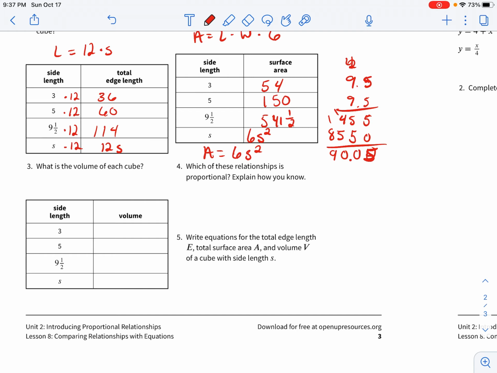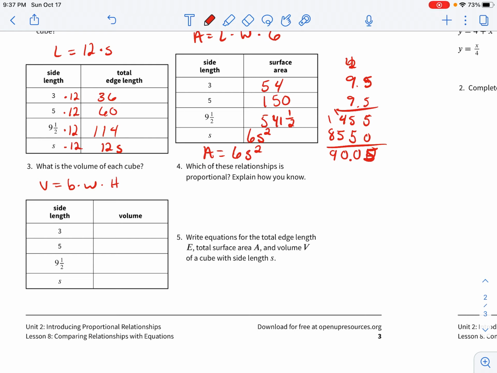Okay, last one, it says the volume of a square is base times width times height. So V equals base times width times height. And with a cube, once again, all those are the same value.